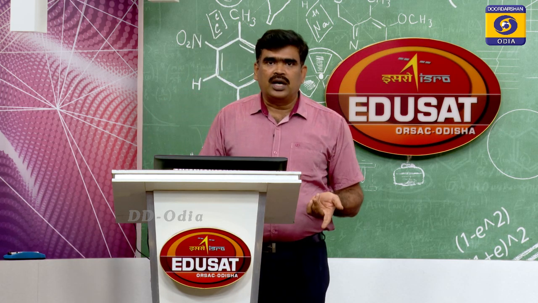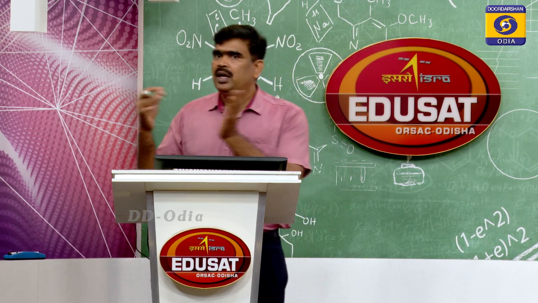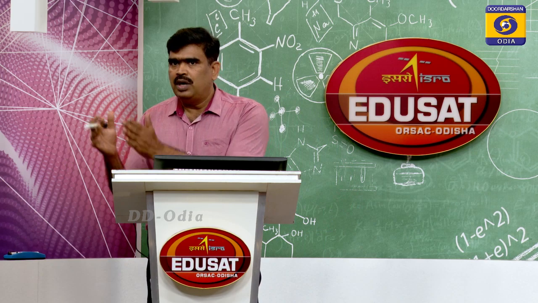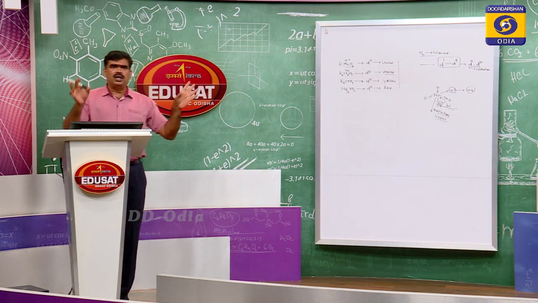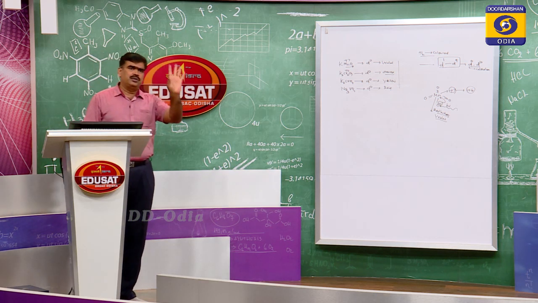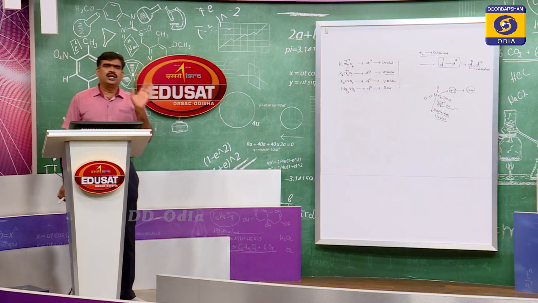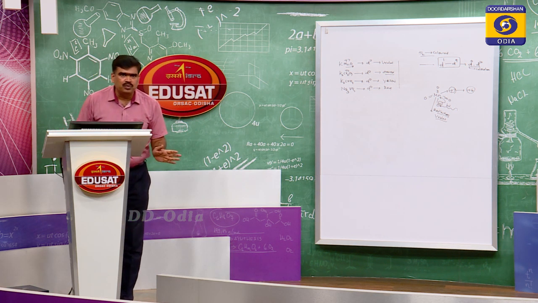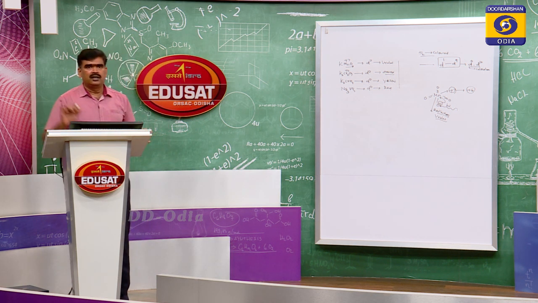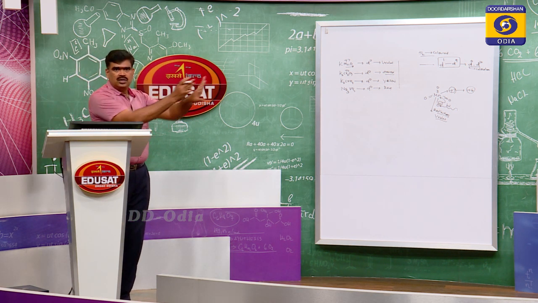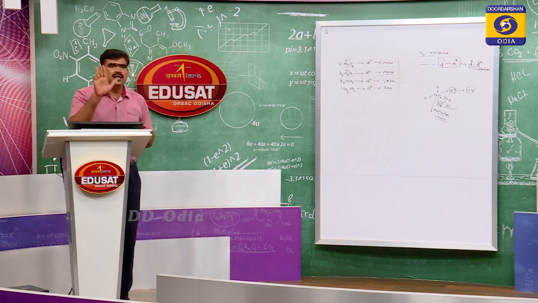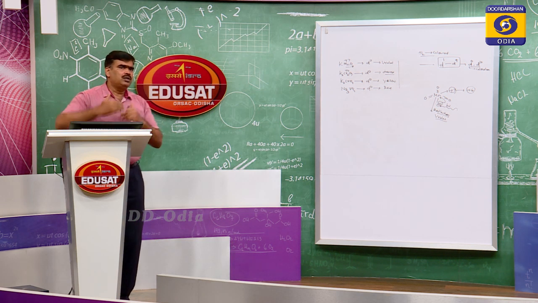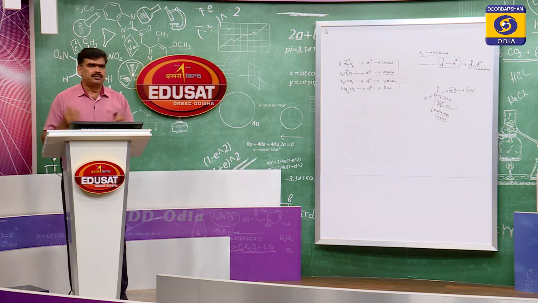If unpaired electrons are not present, it may be colorless, like d0 and d10. All zinc salts are colorless. So many times it has been asked in the examination, why? Because zinc has only one oxidation state, that is +2, 4s2 3d10. On losing 2 electrons, it has only 3d10 configuration, meaning 10 electrons are present in the 3d orbital. So since all the d orbitals are fully filled, there is no question of any transition.